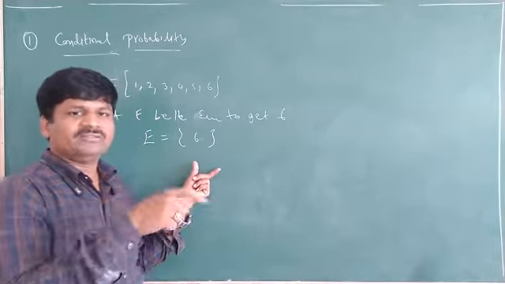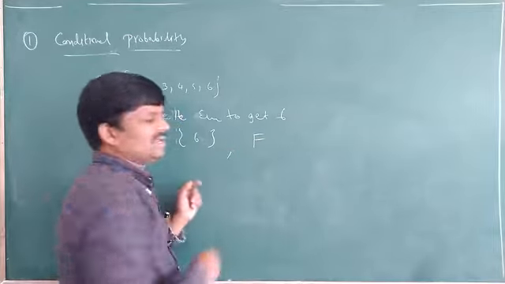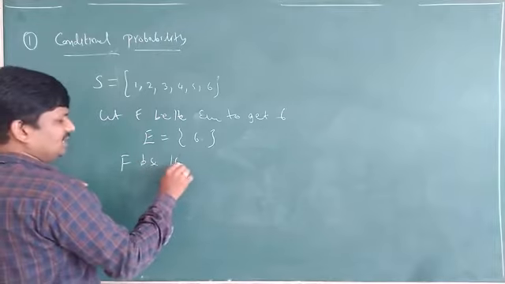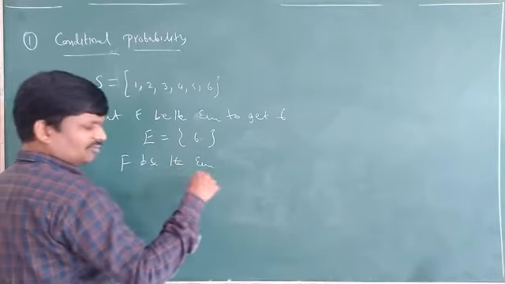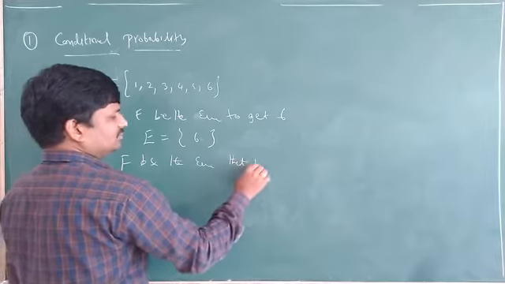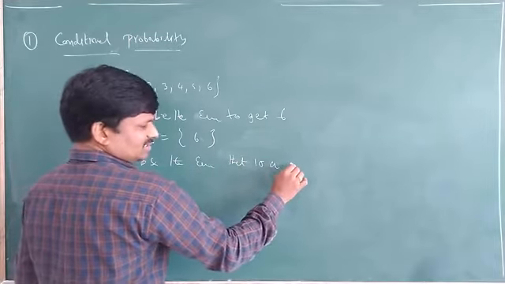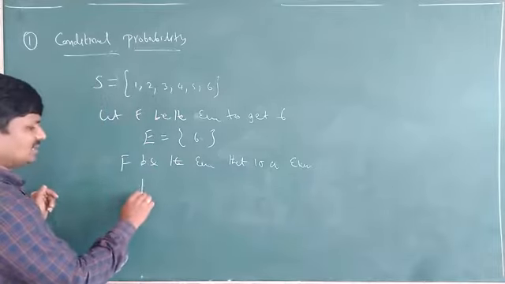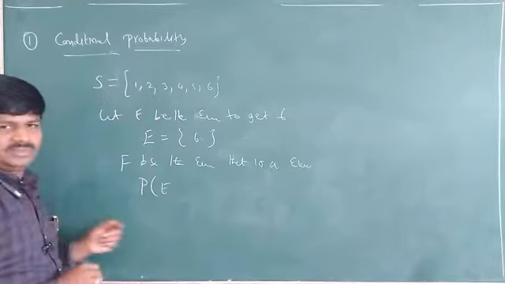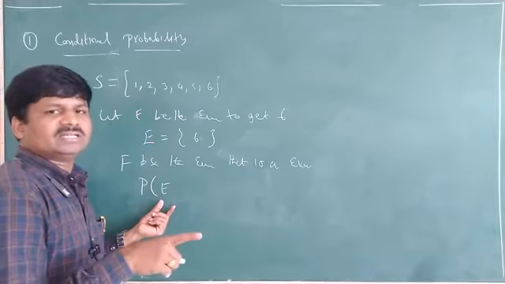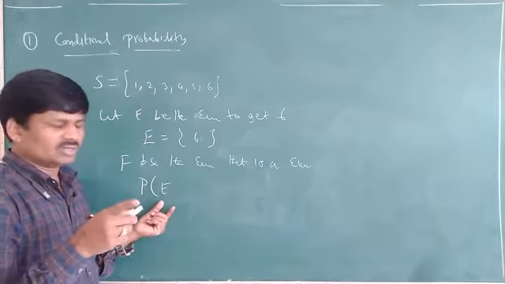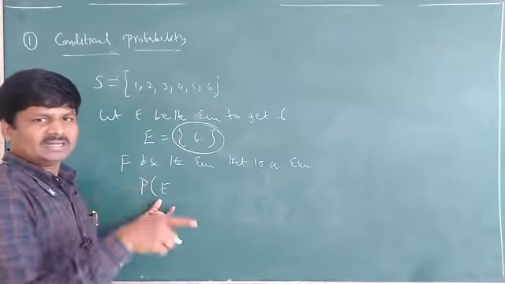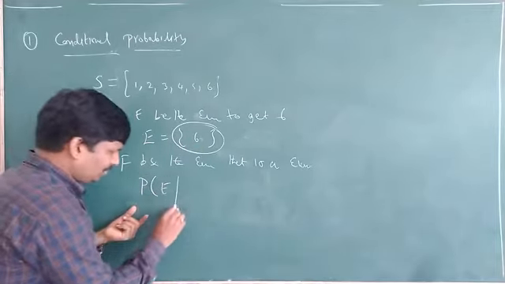That means now let F be the event that after rolling, the number is an even number. Just now see what is asked here: find the probability of E. Probability of E means the probability of getting 6. He is asking to find the probability of getting 6.